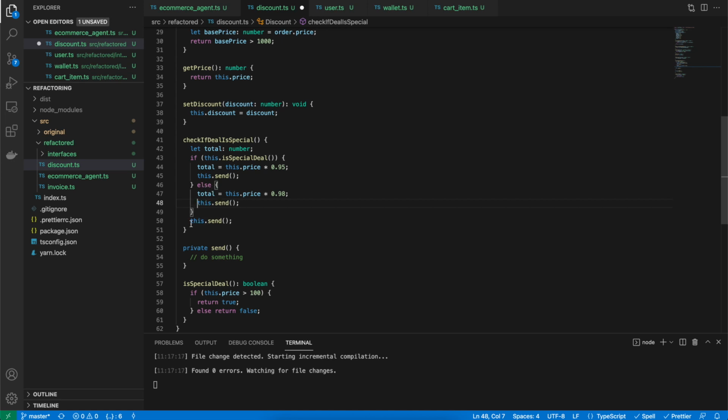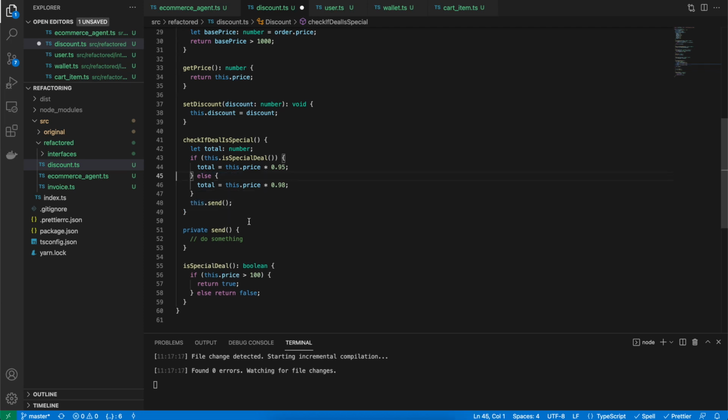What we did now is we moved it out and reduced 2 lines of code, and it looks much cleaner now. So this means if my deal is special, then increment the total by this, else increment the total by this, and in the end just send, because this is irrespective of if else.